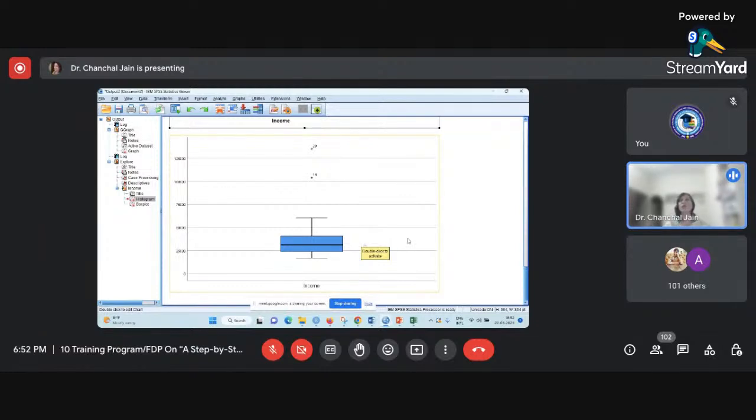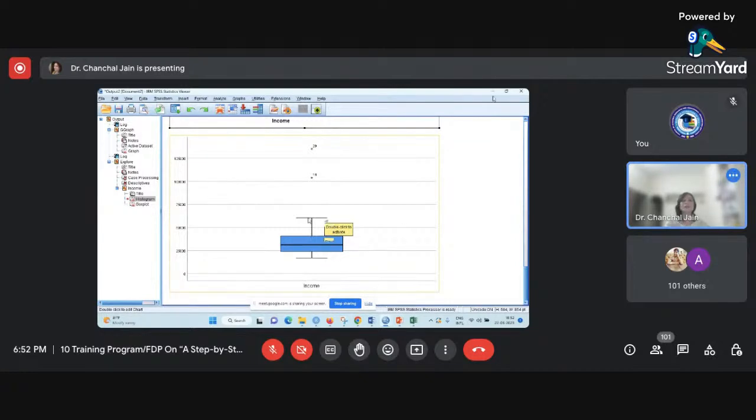Generally, we use it for finding whether there are certain outliers available in the data or not. There are 5 things using which a box plot can be formed. What are those 5 things? The first is the upper whisker, then the third quartile, this is the median, this is the first quartile, and this is the lower whisker.